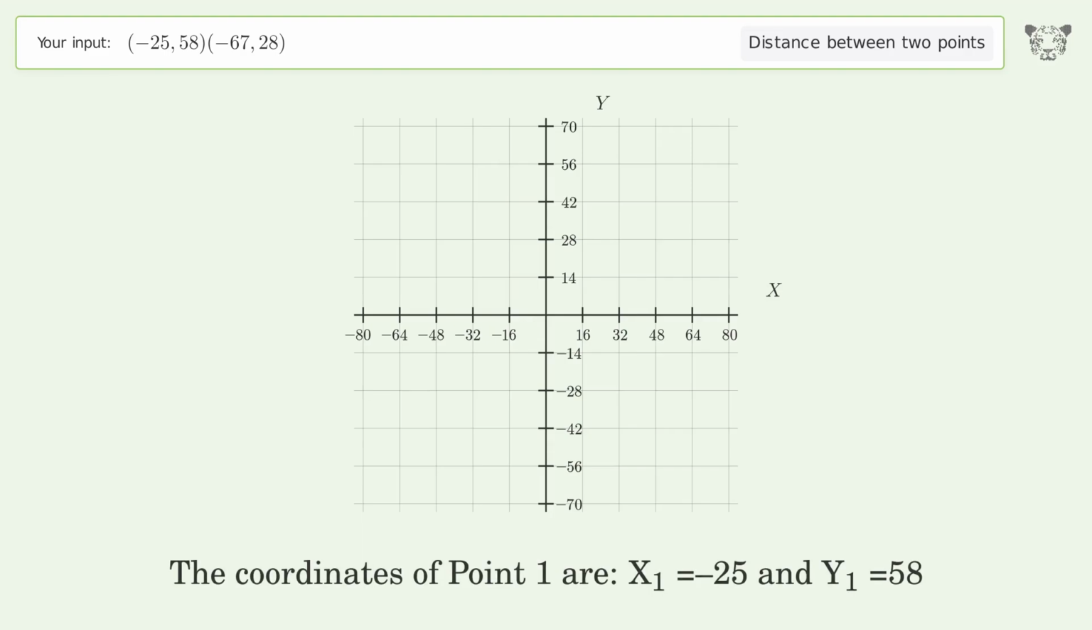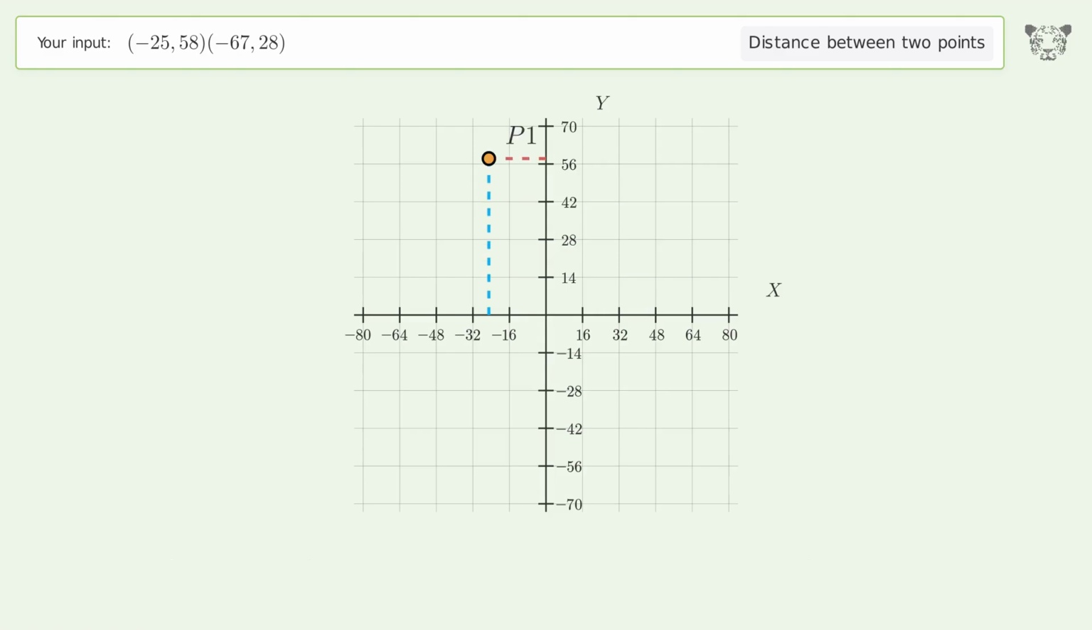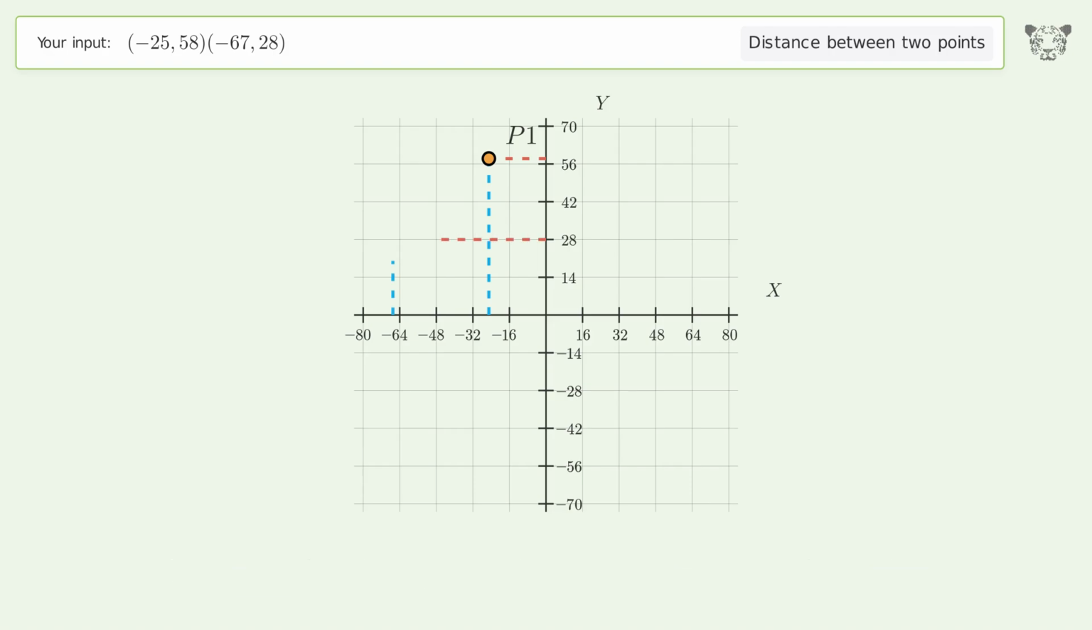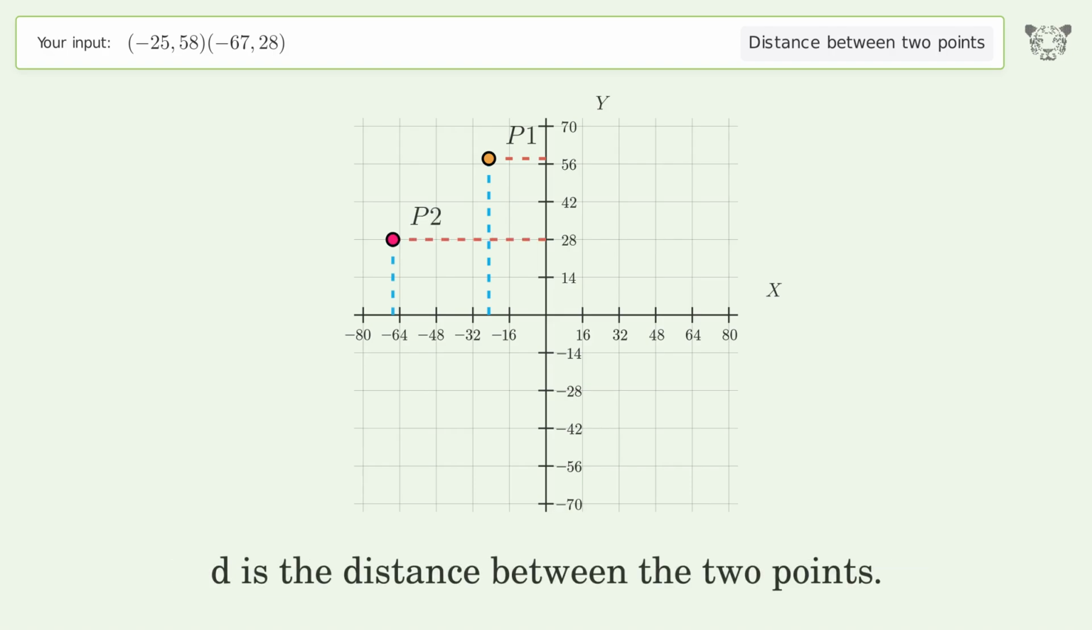The coordinates of point 1 are x1 equals -25 and y1 equals 58. The coordinates of point 2 are x2 equals -67 and y2 equals 28. D is the distance between the 2 points.